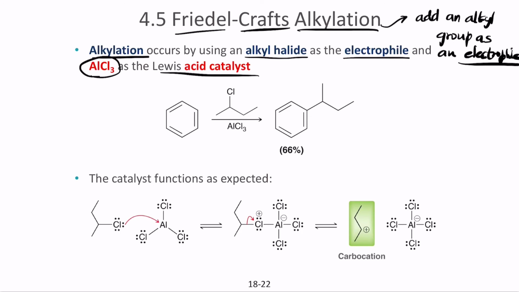So when you have a chloro halide, you have to add aluminum chloride. When you have a bromo halide, you have to add ferric bromide. So let's take an example of this reaction and let's see how the reaction works. Let's start with the common concept here. The simple concept of the reaction here is you have a benzene ring.